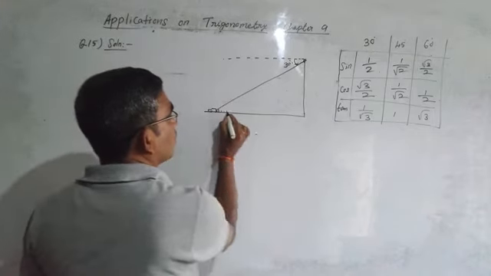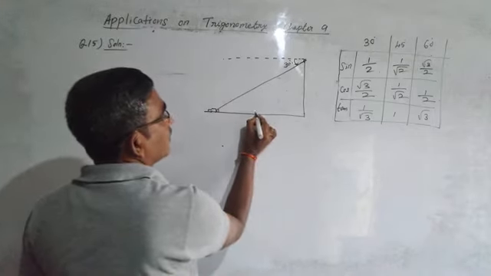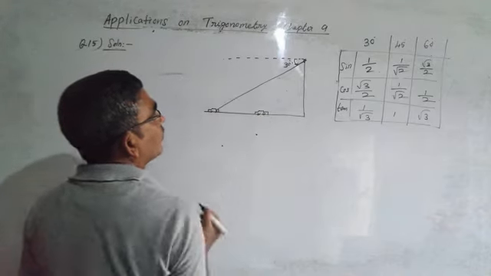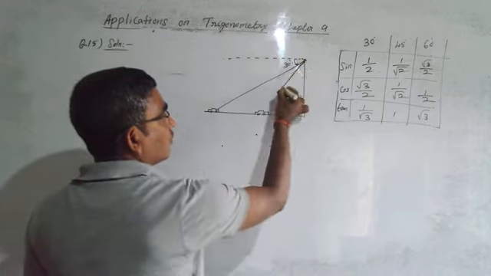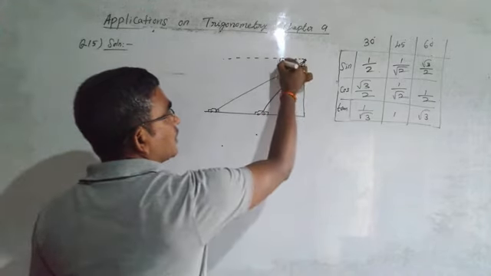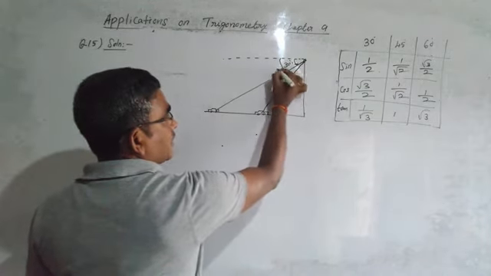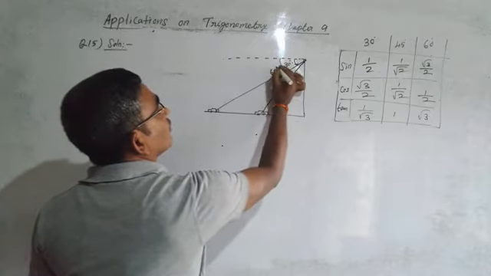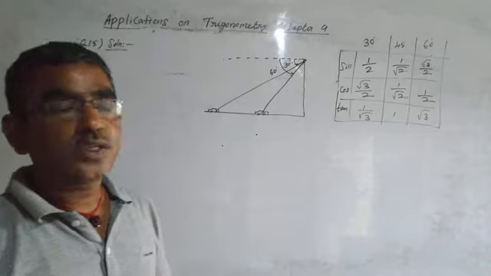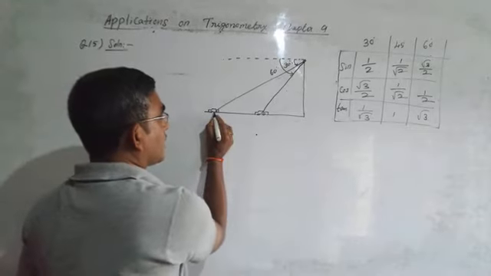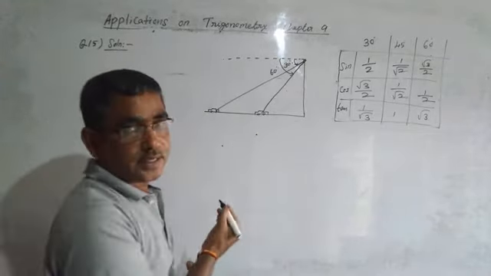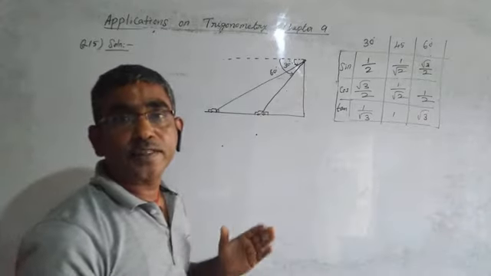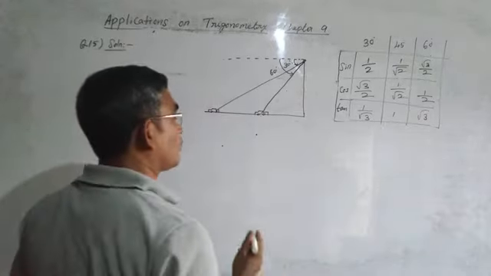The car is coming towards the tower. After 6 seconds, the position of the car may be this one. He is watching the car, and the angle of depression is found to be 60 degrees. Now the question is: if the car takes 6 seconds from here to here, how much time will the car take to reach the tower? Find the time taken by the car to reach the tower. That is the question.